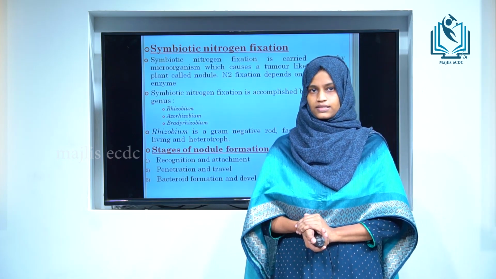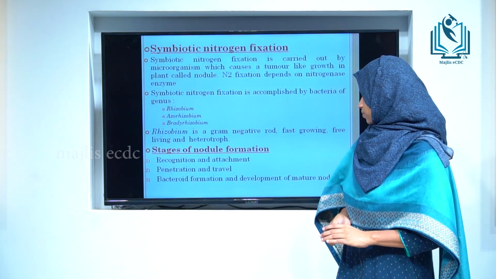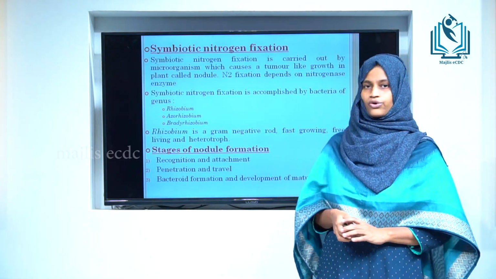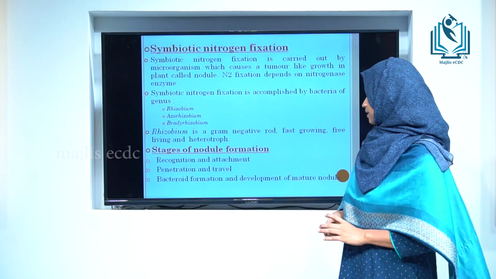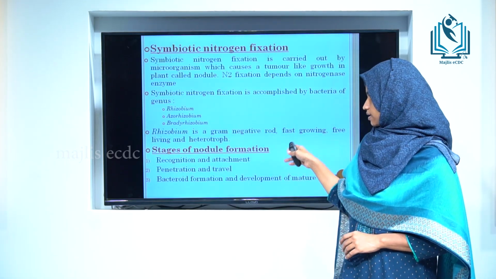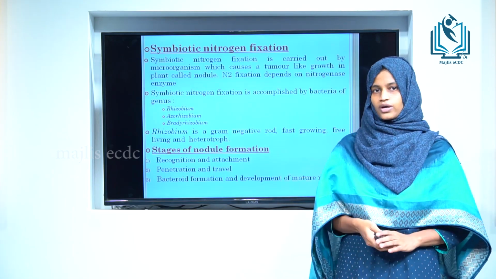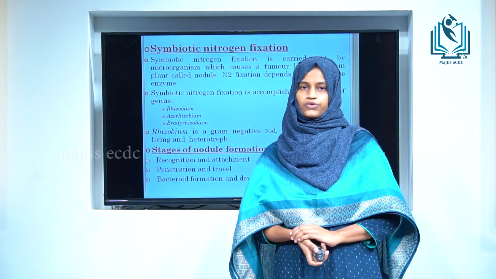Then the symbiotic nitrogen fixation includes the formation of nodule. There are three stages in the nodule formation. First one, recognition and attachment. Second one, penetration and travel. Third one, bacteroid formation and maturation of nodule.